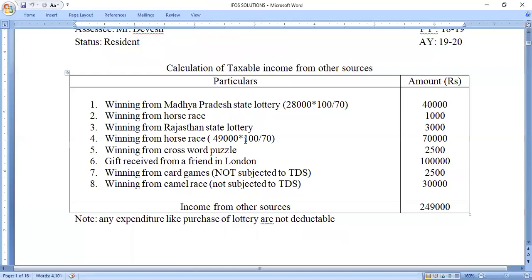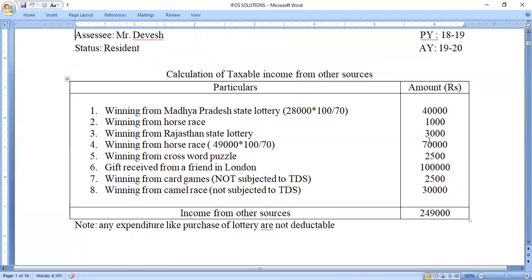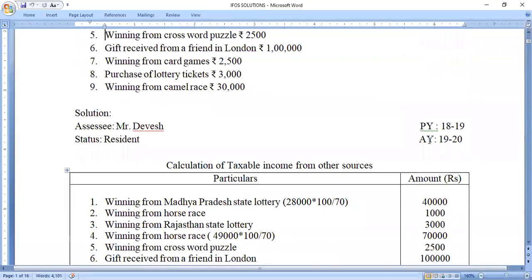So 49,000 into 100 divided by 70 will get 70,000 as the gross up amount on the winning from horse race. Next we have winning from crossword puzzle rupees 2,500. Since it is not exceeding rupees 10,000, it's a gross up amount. So we have directly taken it under the head income from other sources.